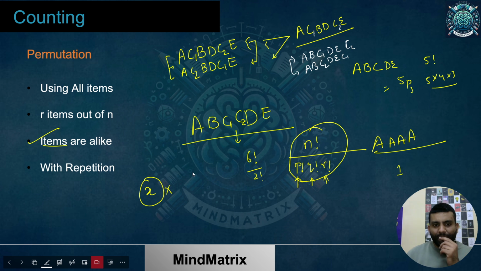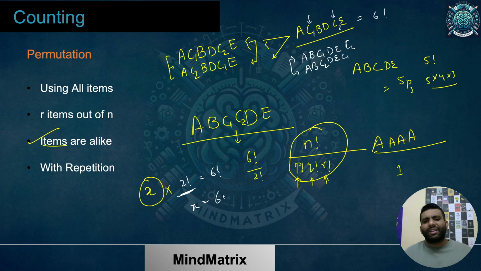So what did I say? I don't know in how many ways I can arrange them, but if I multiply by the ways the identical objects could be arranged among themselves to create the redundant ones, I'll get the answer which would have been there if they all were different, which was 6 factorial. That's how we get this simple idea and this formula as well.